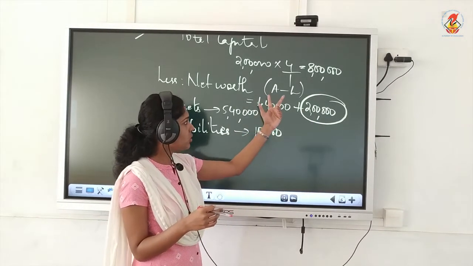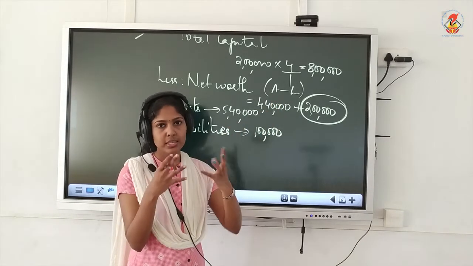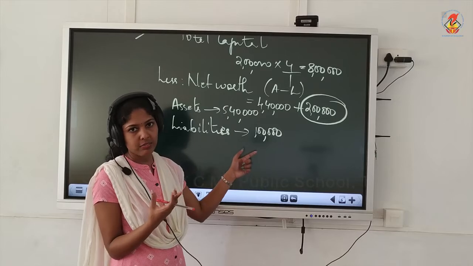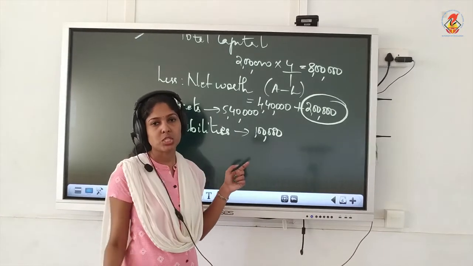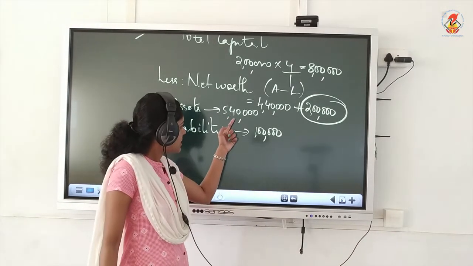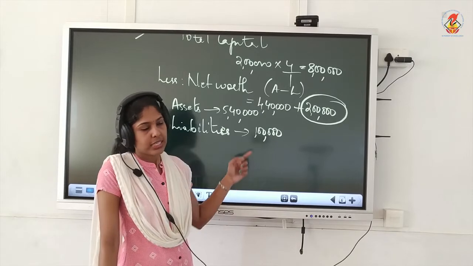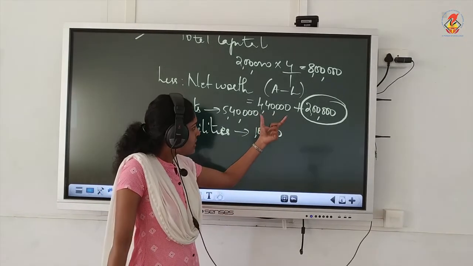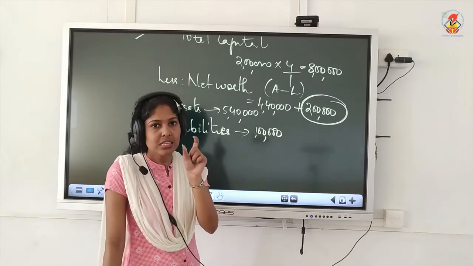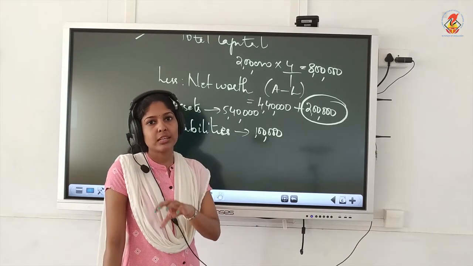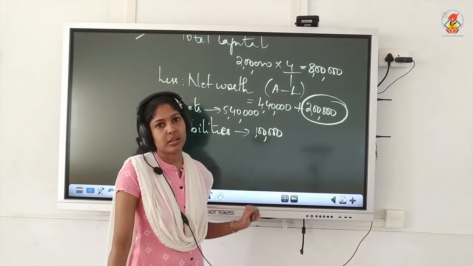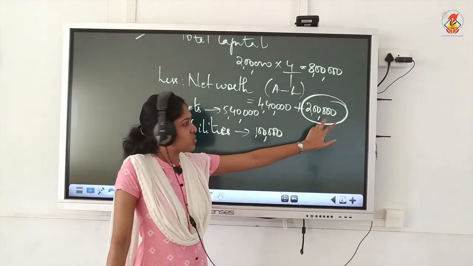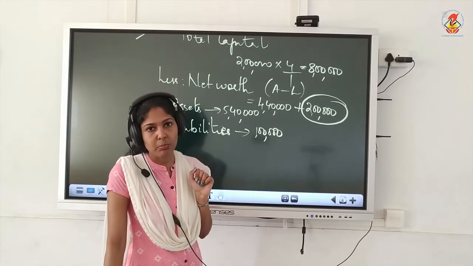See, whenever you take this A minus L, that means it is the total capital we are getting, isn't it? But these two figures are given before the date of admission of C. This assets and liabilities value, these are the values before C's admission. So when you take A minus L and when you write 4 lakh 40, that is the capital without including this partner. You understood? Without including the new partner. So we haven't included the new partner.